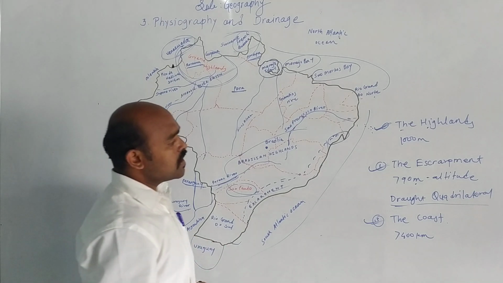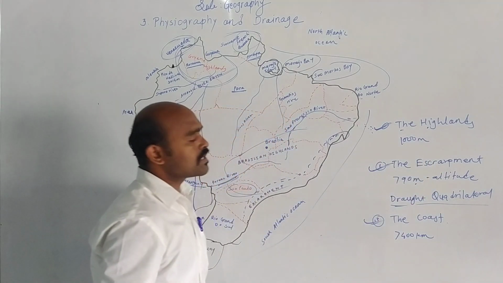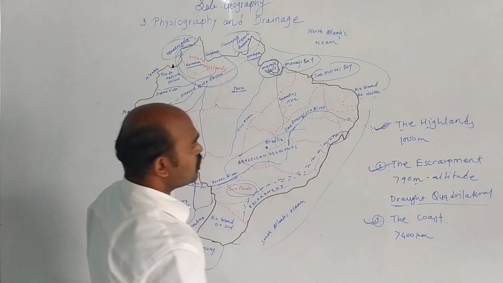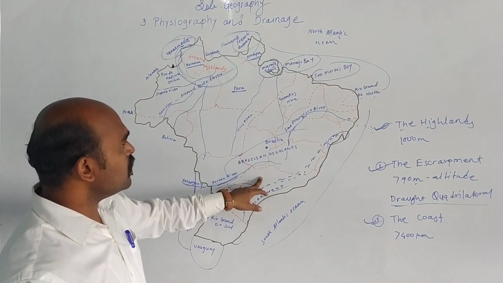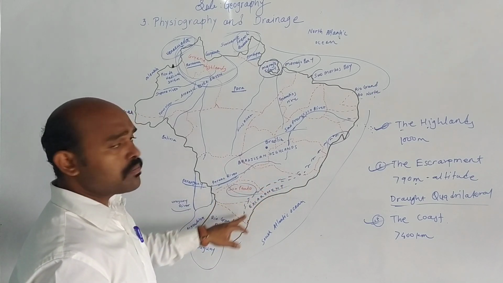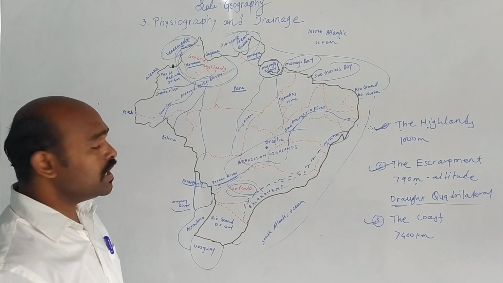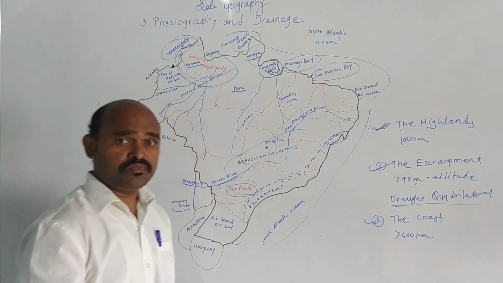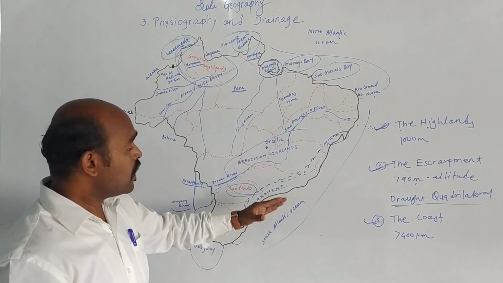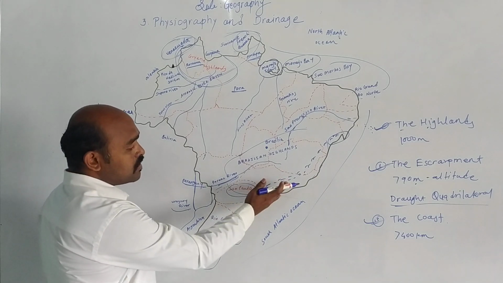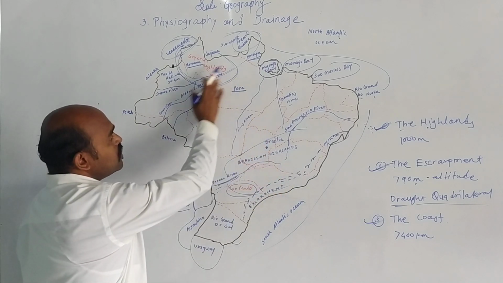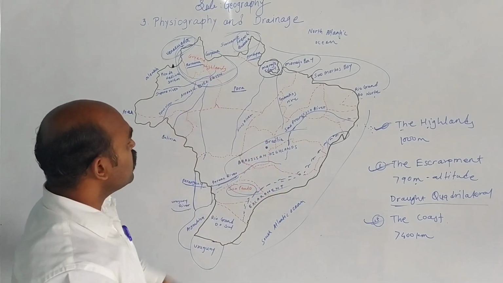In the second physical feature of Brazil, we discussed the escarpment. This region occupies a very small area, but it has a great effect on the climate. As I explained, it becomes a barrier to the southeast trade winds, which are stopped over here, and that is why this region does not get that much rain.